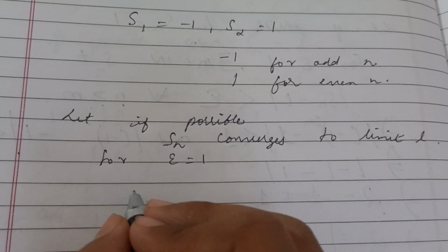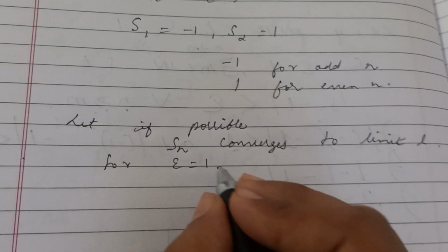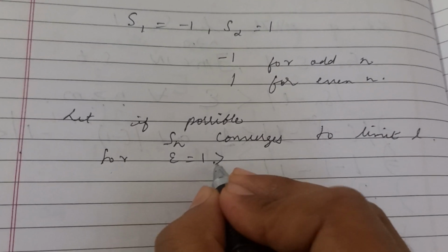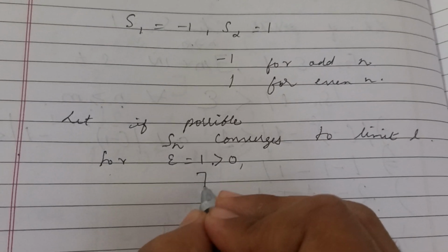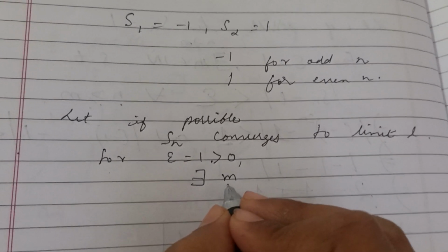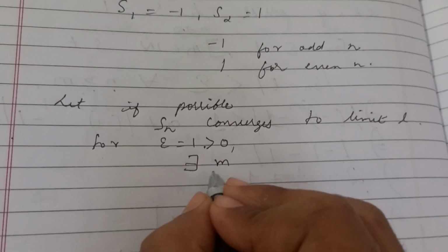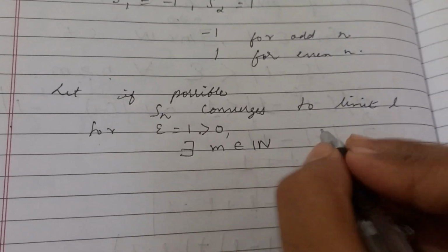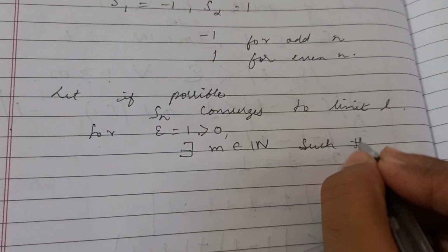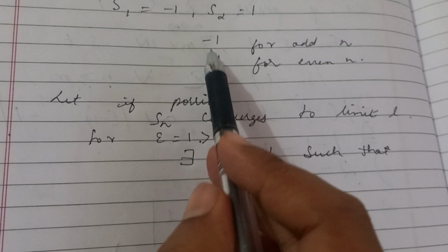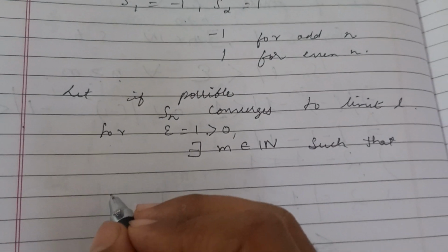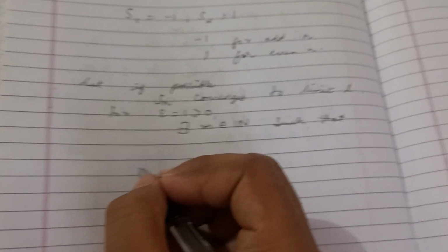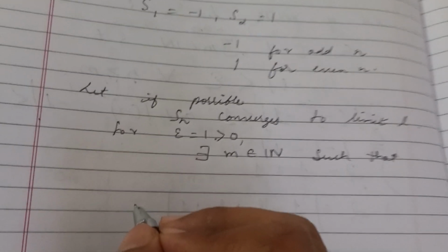According to the definition, for epsilon equal to 1, which is greater than 0, we will have a positive integer m such that, since we have two conditions, first let's consider it for even numbers, then we'll consider it for odd numbers.